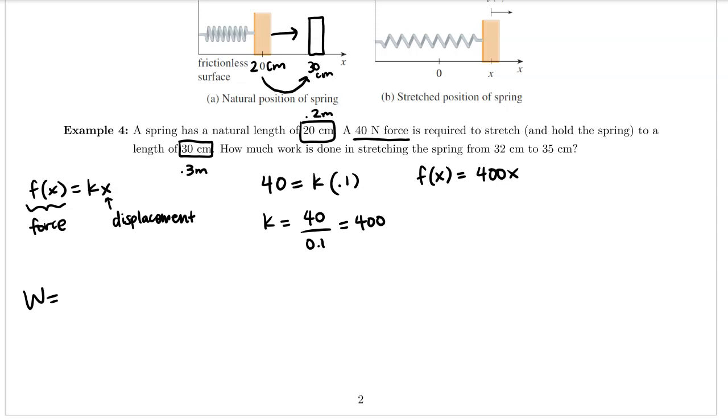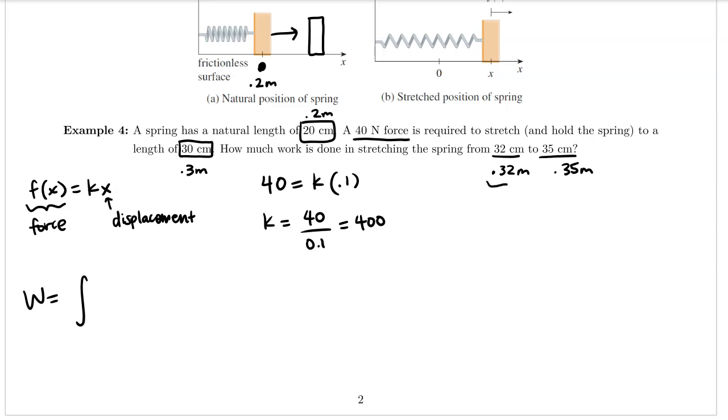So now I'm going to go ahead and set up my definite integral. The work required to stretch the spring from 32 centimeters to 35 centimeters. First off, we want to convert these to meters. And don't forget, our natural position in this example was 0.2 meters.